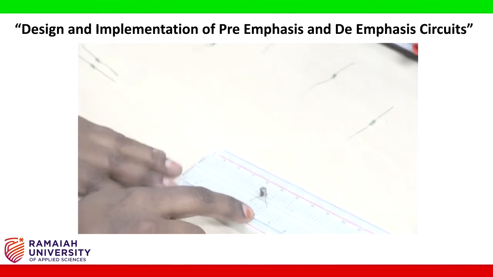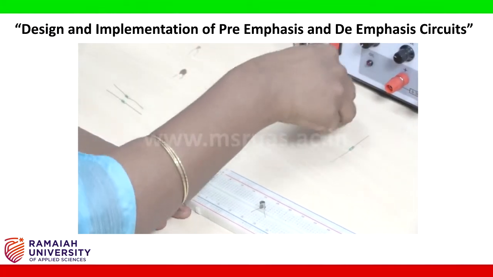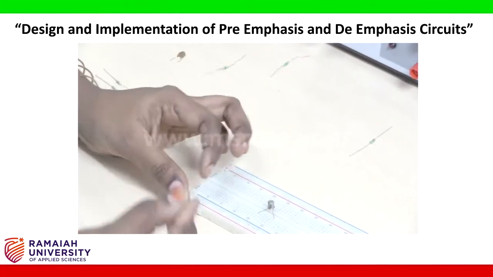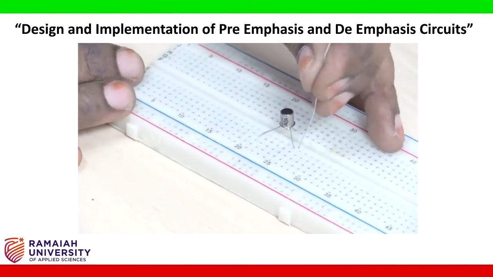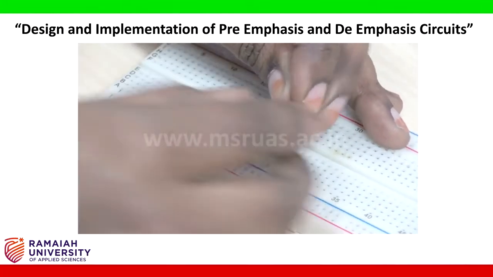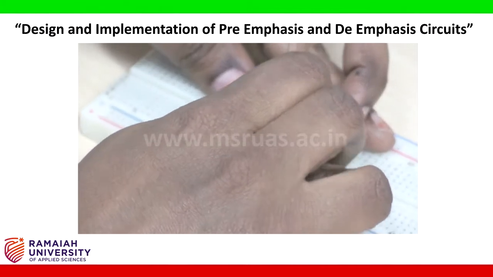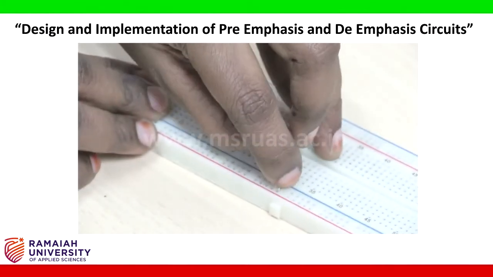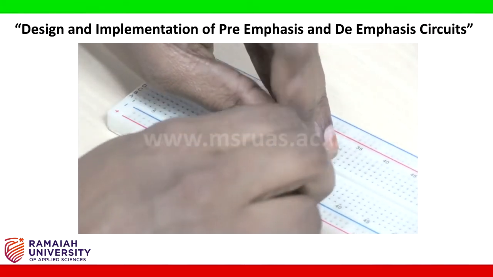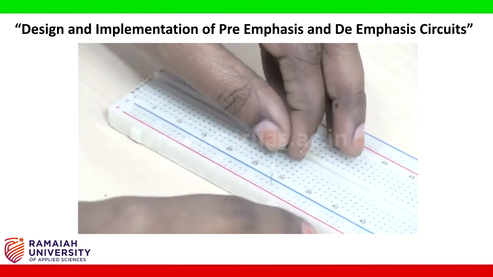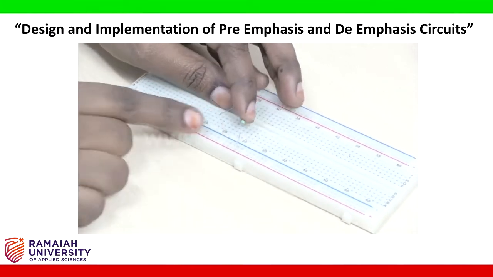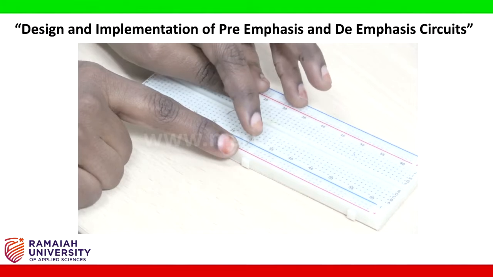Now take 1 kilo ohm resistor, connect it from the emitter to the ground. This one we will use for ground purpose. So 1 kilo ohm resistor is between emitter and the ground.